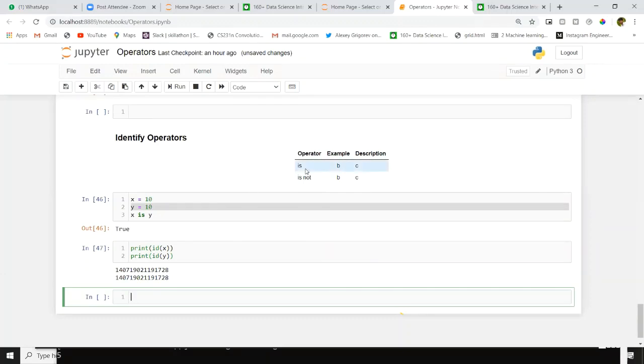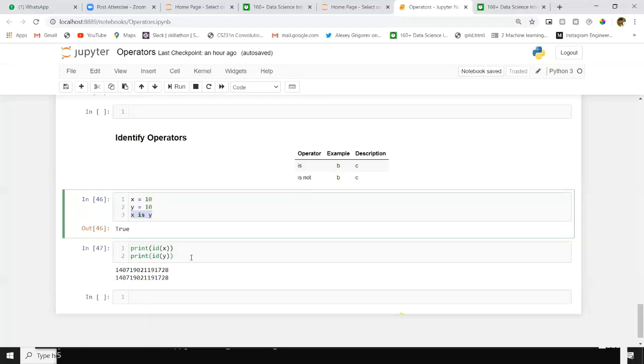The main purpose of the is operator is to verify whether these two objects are the same or not. Simply I will give x is y. I got true. Why? Because both are referring to the same object. If you observe the address here, both are referring to the same object. So I got true here.